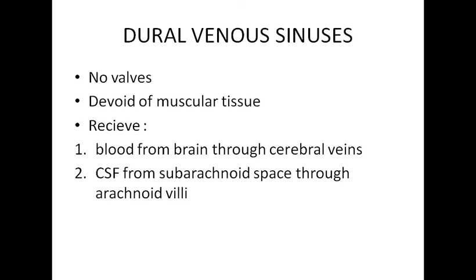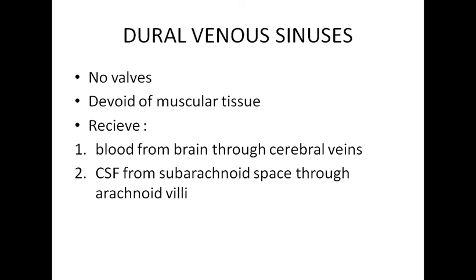Smaller obviously they'll drain into the bigger veins, and those bigger cerebral veins they will drain into the dural venous sinuses, और dural venous sinus से आगे जाएगा blood internal jugular में. ठीक है बेटा. अच्छा, dural venous sinuses में दो चीज़ें आती हैं. एक तो आ गया blood, it receives blood from the cerebral veins, ठीक है, venous blood of the brain, right. दूसरा इसके अंदर CSF आता है. ये भी हम पढ़ चुके हैं कि CSF कैसे आ रहा है. CSF is coming from arachnoid granulations, right.